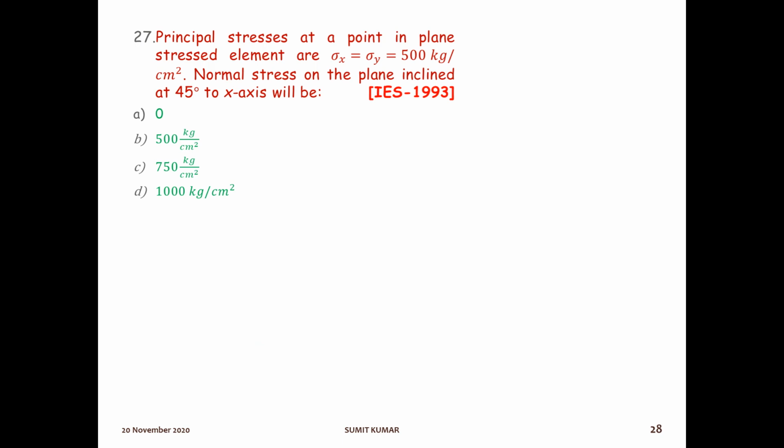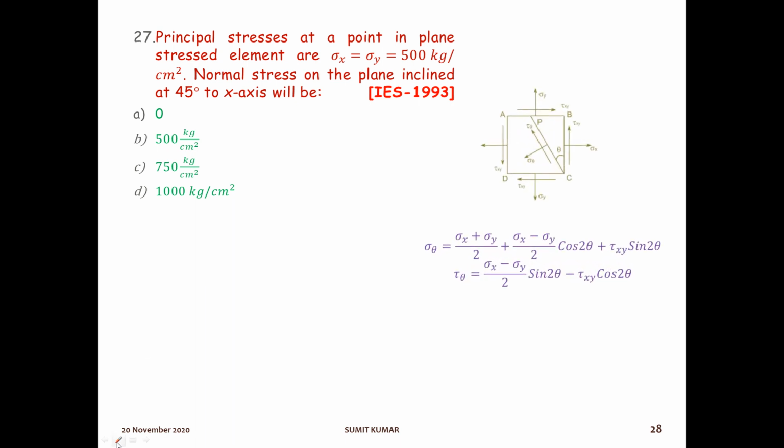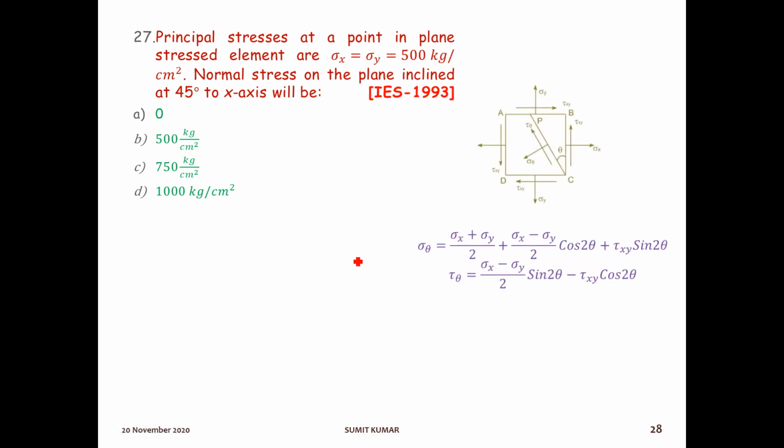The next question. Principal stresses at a point in a plane stressed element, sigma x and sigma y, are given. Normal stress on the plane inclined at 45 degree to the x-axis will be what? So, first of all, this is the formula. The same formula we are using again and again, because in this chapter, I have already told, there are only 3 to 4 formulas which you have to remember for solving any kind of question from this chapter. Okay.